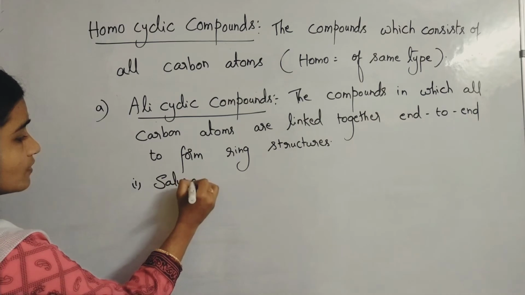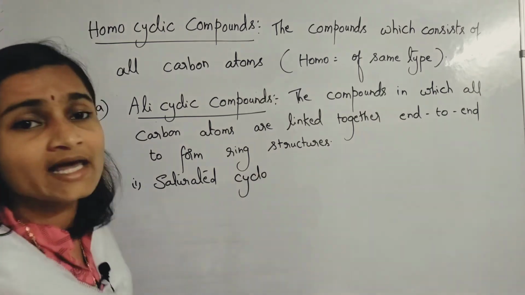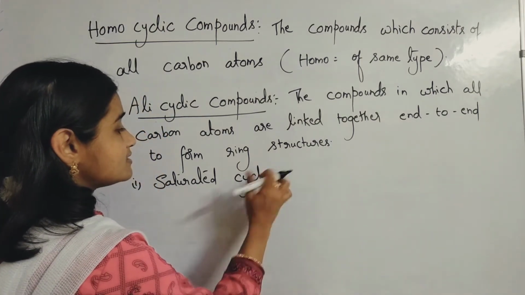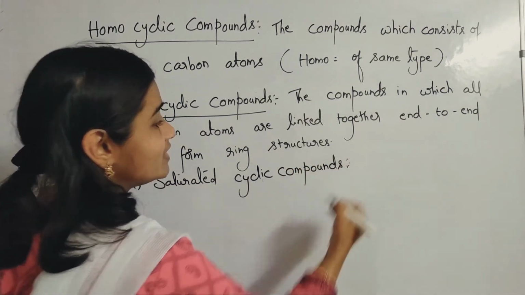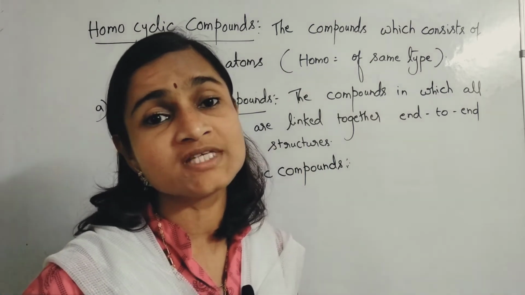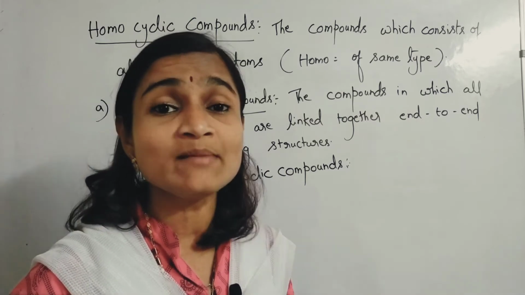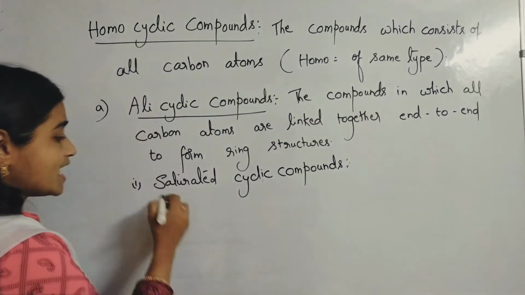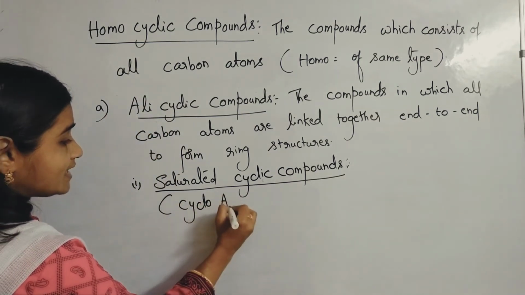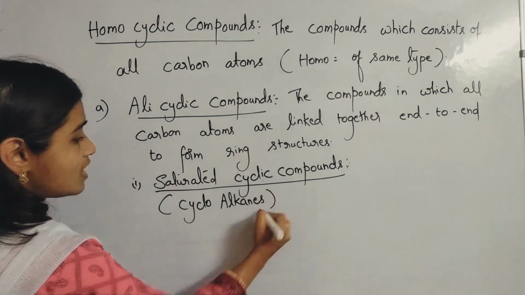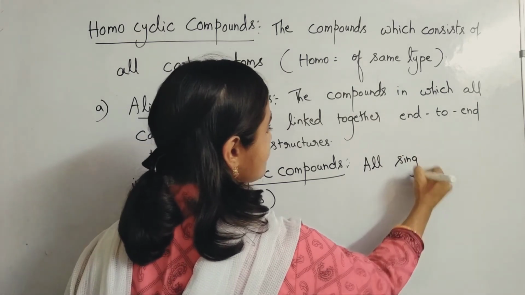What is the first category? Saturated alicyclic compounds, or saturated cyclic compounds, alicyclic or cyclic, anything you can say. Previously also we have learnt that saturated compounds are the compounds in which the tetravalency of carbon is satisfied with all single bonds only. These are also called cycloalkanes.